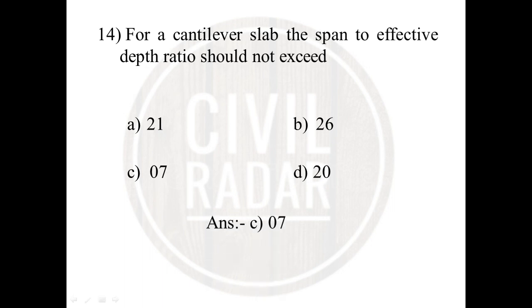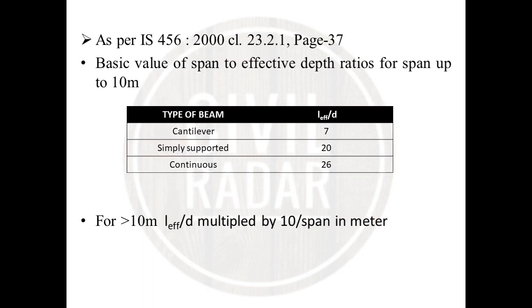The answer is 7. As per IS 456, clause 23.2.1, page 37, for spans up to 10 meters, the span to effective depth ratio is 7 for cantilever, 20 for simply supported, and 26 for continuous. For spans greater than 10 meters, multiply the L effective upon D ratio by 10 divided by the span in meters. For example, for simply supported, 20 multiplied by 10 divided by span.